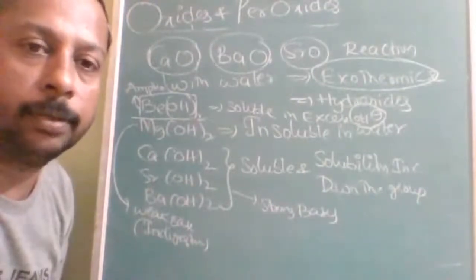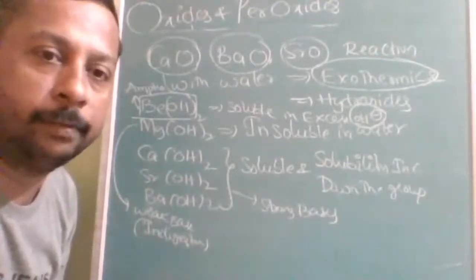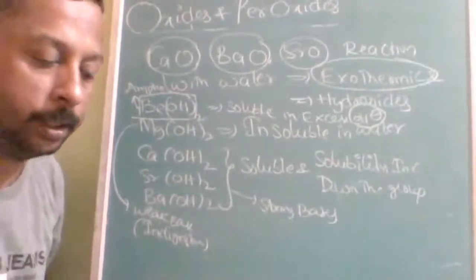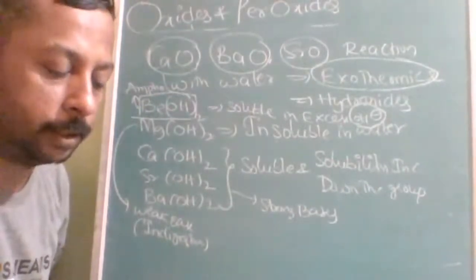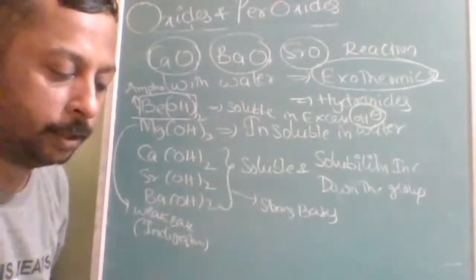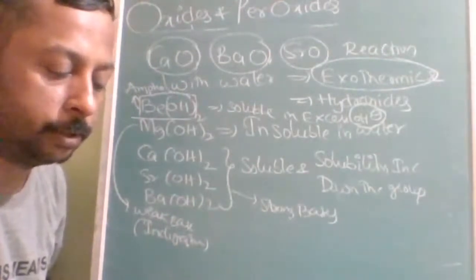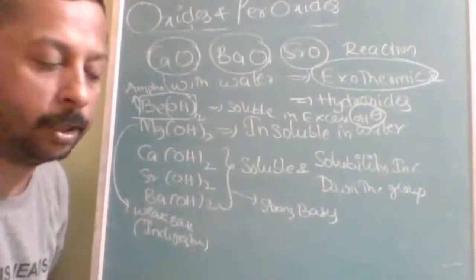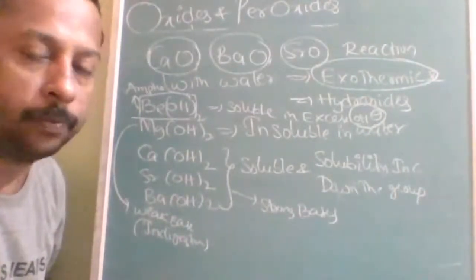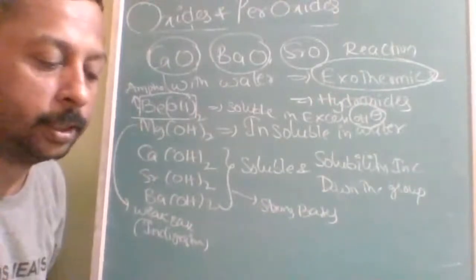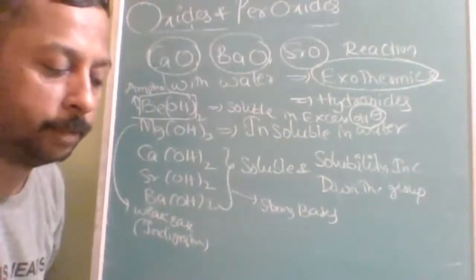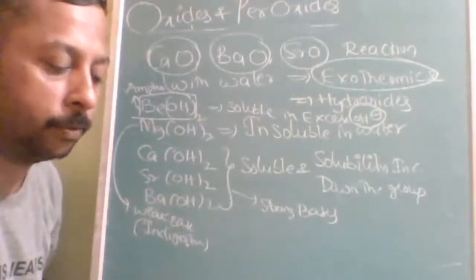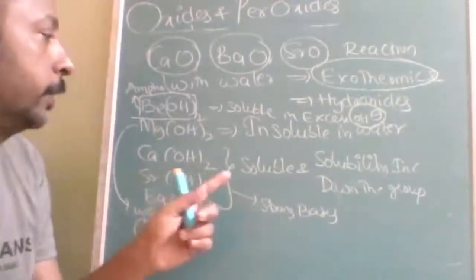Normal water contains only 10 to the power of minus 7 OH minus. So to improve the solubility, normally we will take a solution in which a large amount of OH minus is available. Then solubility will be further improved. So that is the first thing.